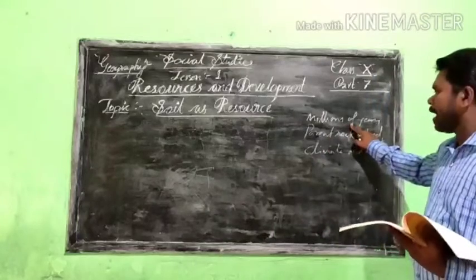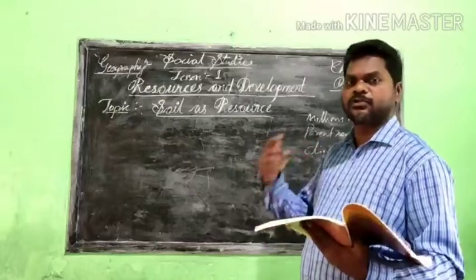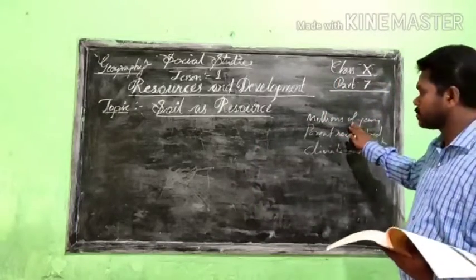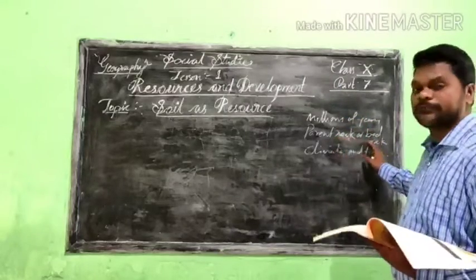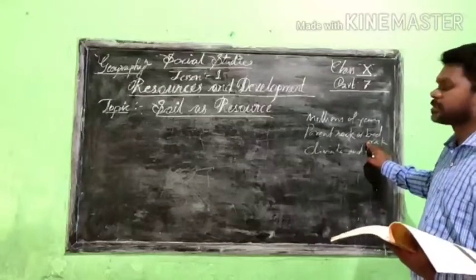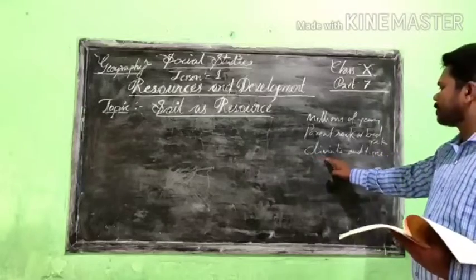That's the important thing. Within millions of years only, not 1 or 2 days or 2 or 3 months, it will take years and years to become soil. And the parent rock or bedrock is divided into small, tiny pieces. That's called soil. Then we can understand that it takes time because of the climate.